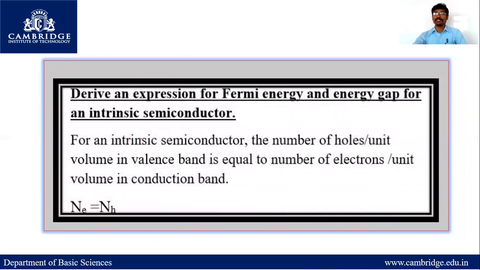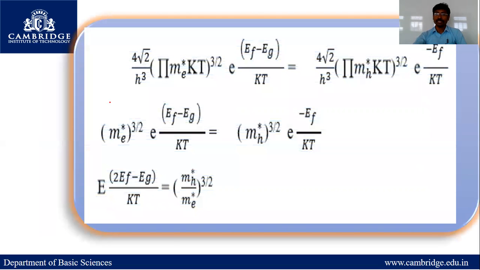Next, derive the expression for Fermi energy and energy gap for an intrinsic semiconductor. For an intrinsic semiconductor, the number of holes per unit volume in the valence band is equal to the number of electrons per unit volume in the conduction band. We know that the number of electrons equals the number of holes. Here, we know the equations for electron concentration and holes concentration, with me* to the power 3/2, e power (Ef minus Ec) by kT, and mh* to the power 3/2, e power (Ev minus Ef) by kT.